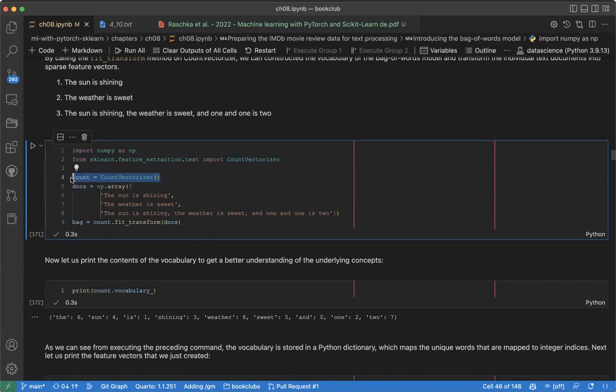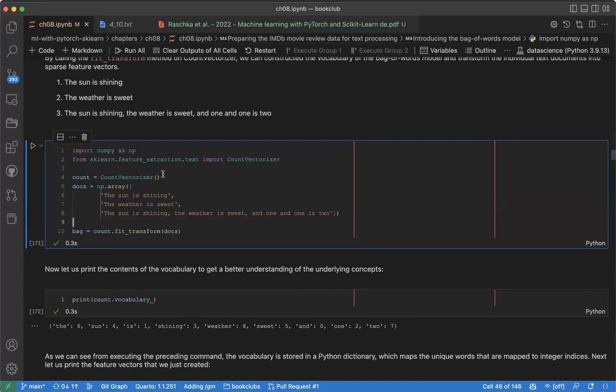Here you can see we create an object called count, and what we need to do is give this CountVectorizer something. Here I create a document, an array with 3 sentences. After creating these sentences, you can see I feed this in. This is scikit-learn, you remember all this. When we import an object, we create an object count. Now I can use this count and a function called fit_transform on the document you want to create a bag of words from. So when I run this, I have created the bag of words.